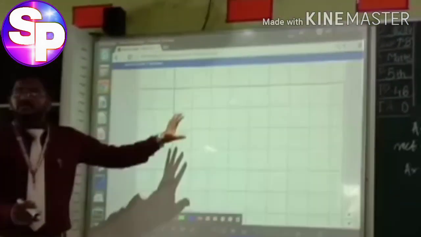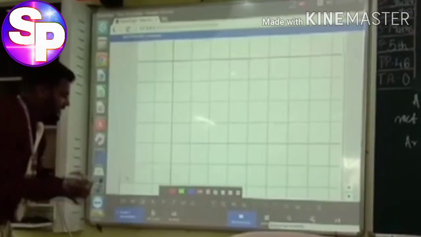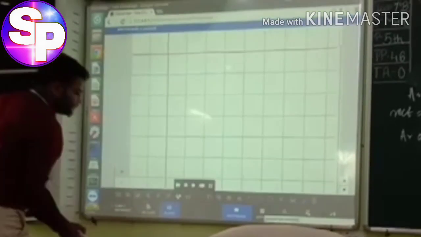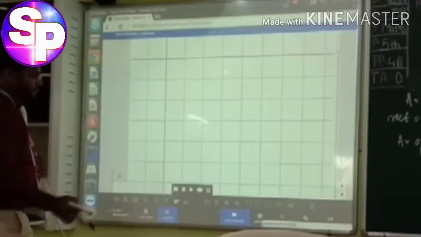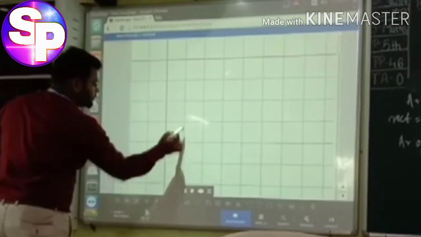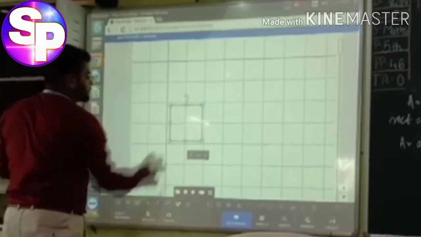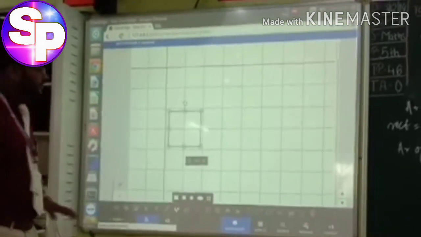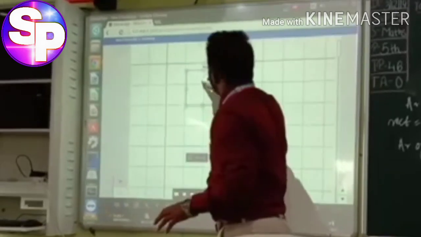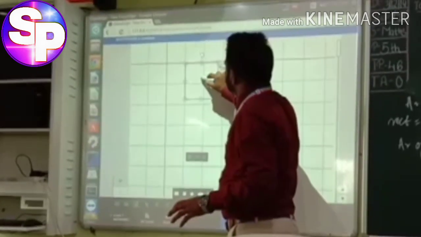Students, this is the grid line given by Tata classes. So let us insert a figure over here. Suppose here. Done. This is a square. We can enlarge it. We can replace it over here. Suppose starting from this location.